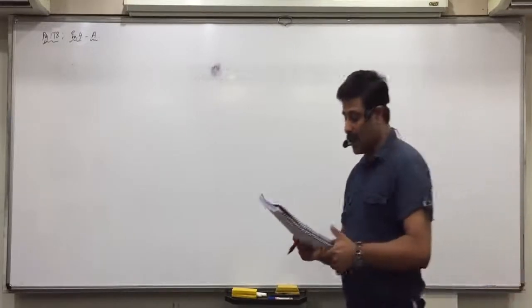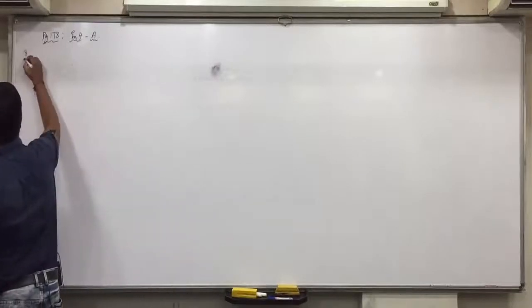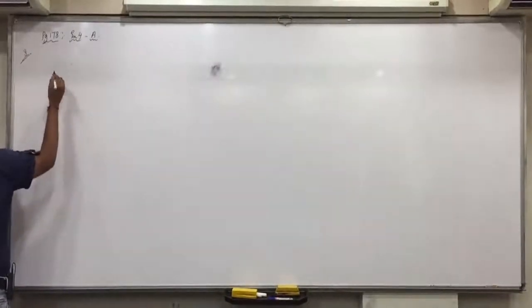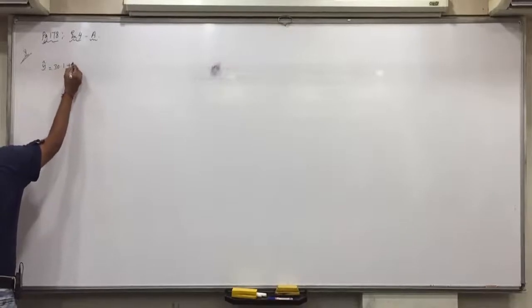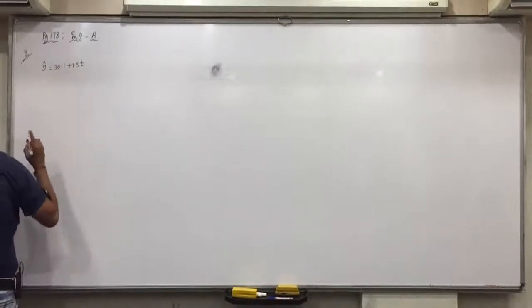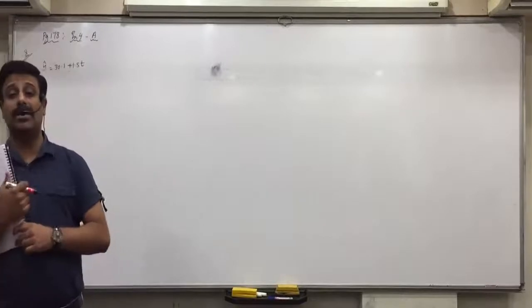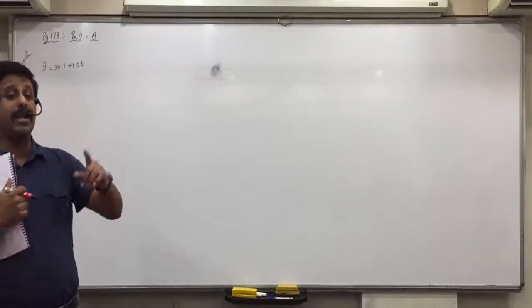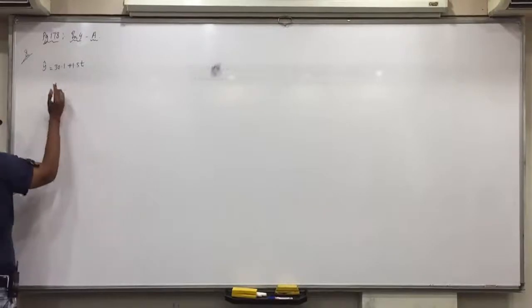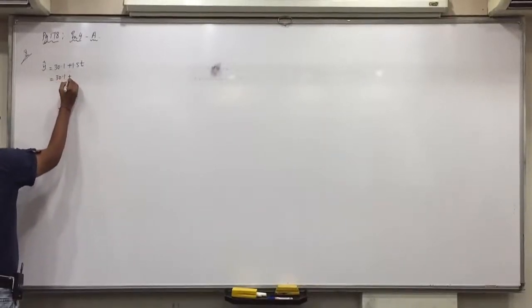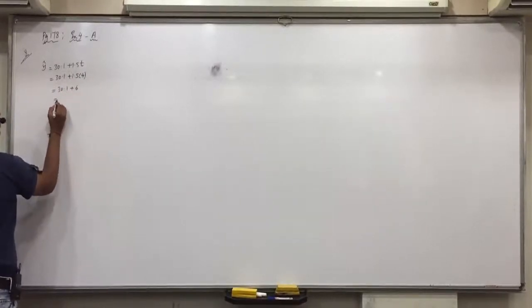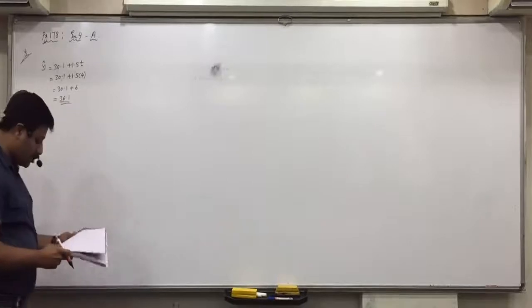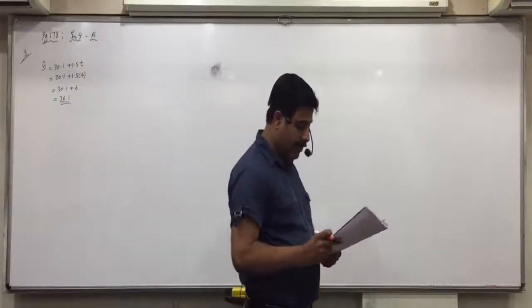The trend equation, eighth one. The trend equation obtained from a time series from January to December is y cap equals 30.1 plus 1.5t. Now we have to find the value of trend for April 2016. April is which month? January to December data is there, means in t we have to put 4. So 30.1 plus 1.5 into 4, that is 6. 30.1 plus 6, 36.1. So answer is option C, 36.1.